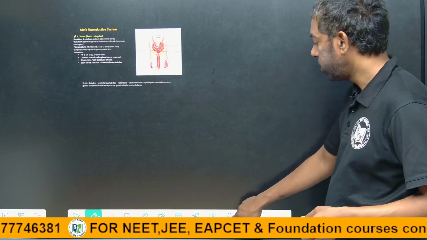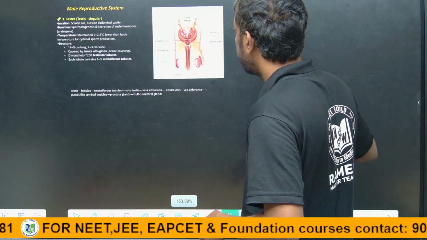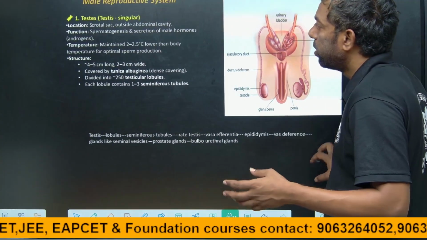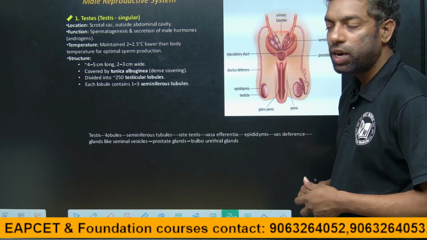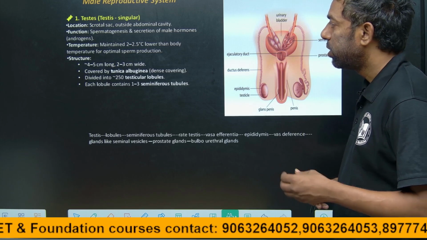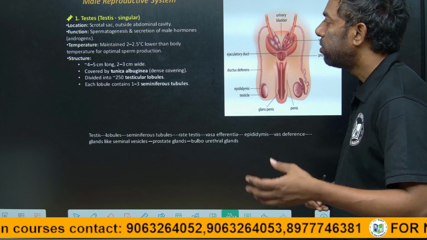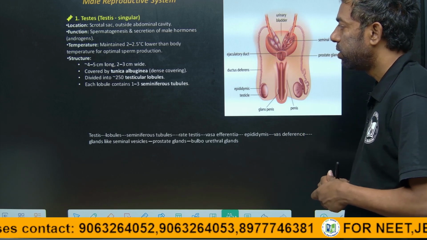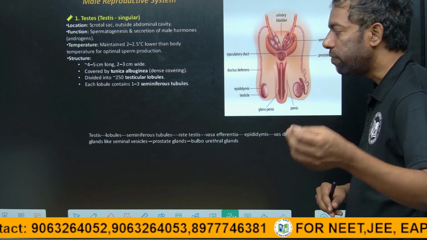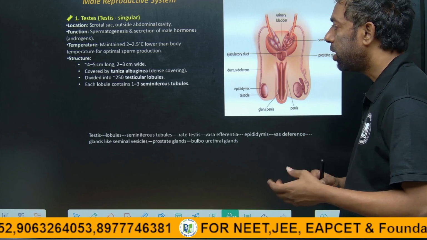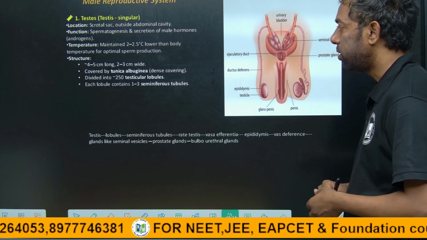Yeah, my notes on this male reproductive system, just look into this. Testes are 2 to 2.5 degrees lower in temperature than body temperature, 4 to 5 centimeters long and 2 to 3 centimeters in width. Testicular lobules are about 250 and seminiferous tubules are 1 to 3 in each lobule of the testis.